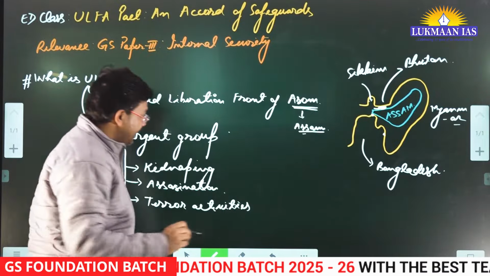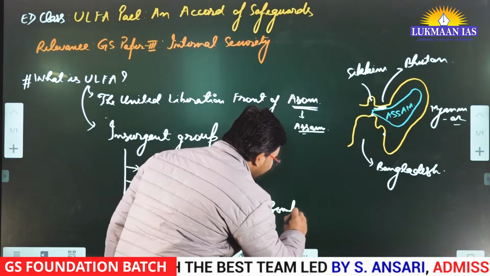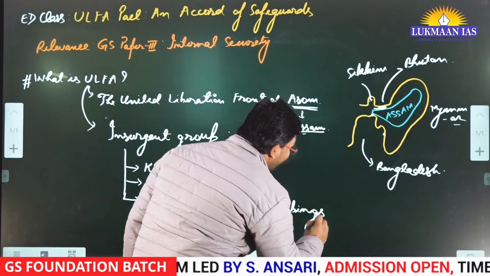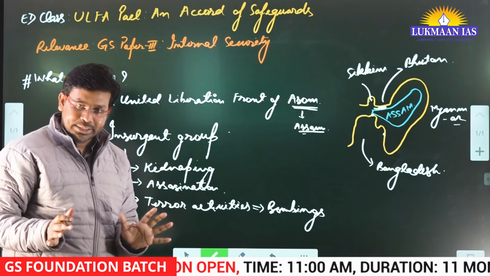What are the terror activities? They have done bombings also in the past, right? In the capital of Assam, they have done bombings. They do kidnap rich people in the state of Assam.